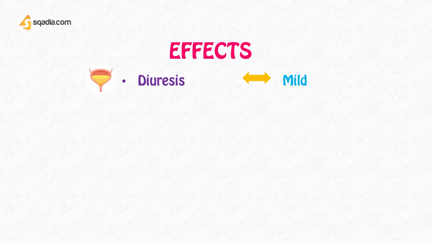Next comes the effect on ion excretion. We have seen in the mechanism of action that they will increase bicarbonate excretion, and when more sodium is presented to the fluid in the collecting tubules, more potassium will be exchanged for it, so they also cause potassium wasting. So both bicarbonate and potassium excretion will be increased.